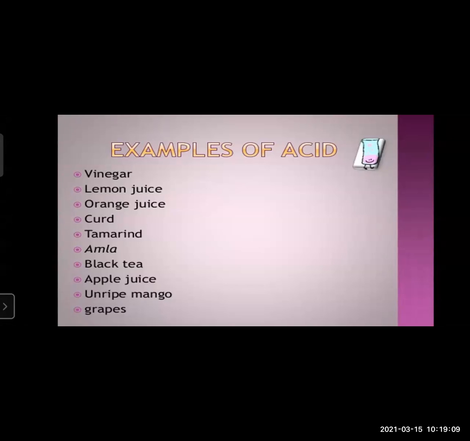It tastes quite sour. Lemon juice, orange juice, curd, tamarind, amla, black tea, apple juice, unripe mango, grapes. These are all examples of acids.